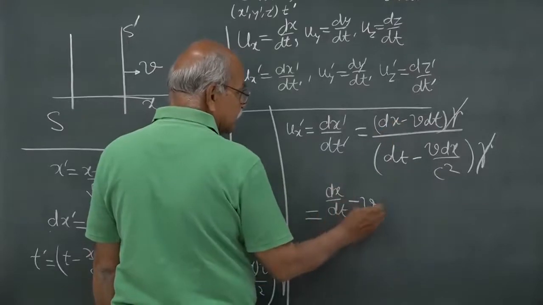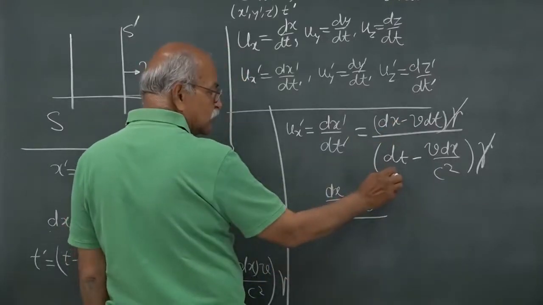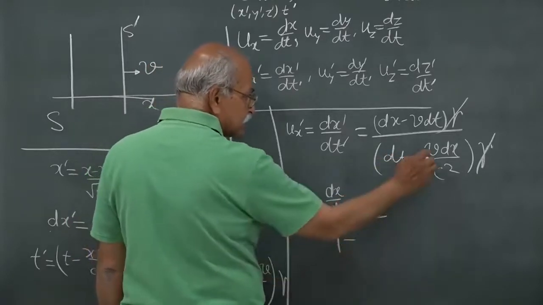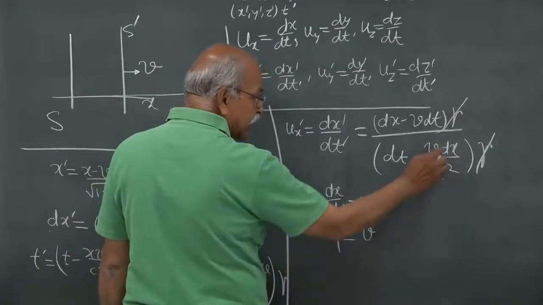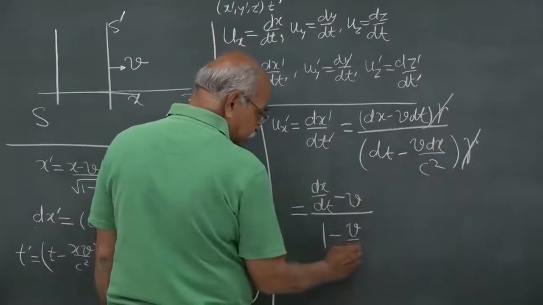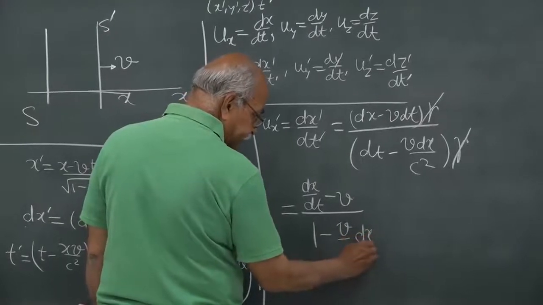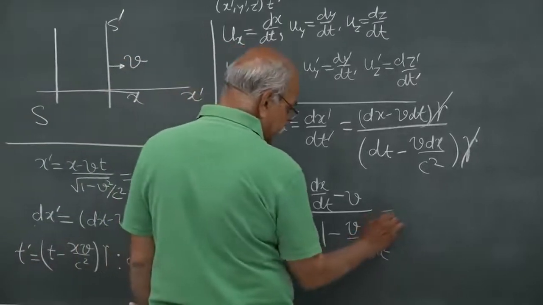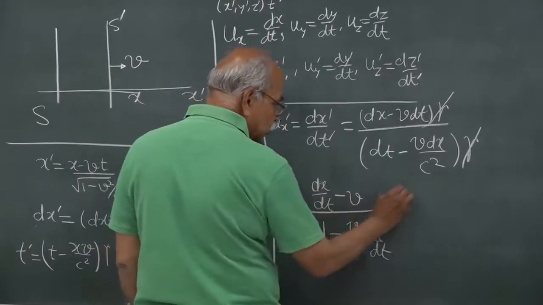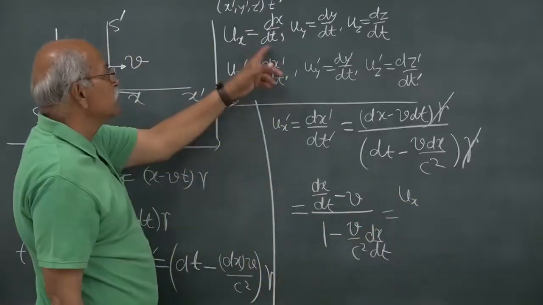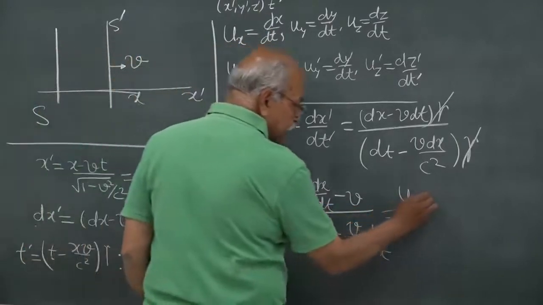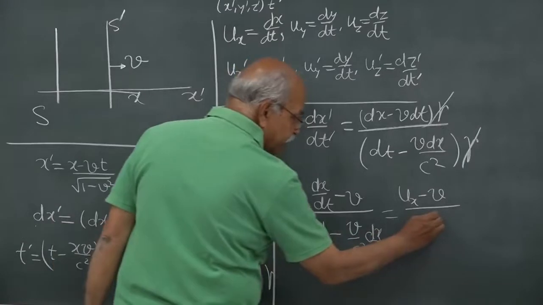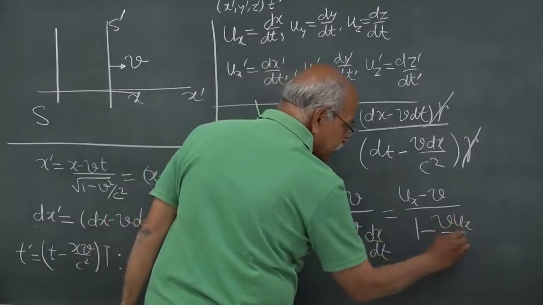In the denominator you also divide by dt, so it becomes 1 minus v over c square times dx/dt. And dx/dt is ux, so ux minus v divided by 1 minus v ux by c square.